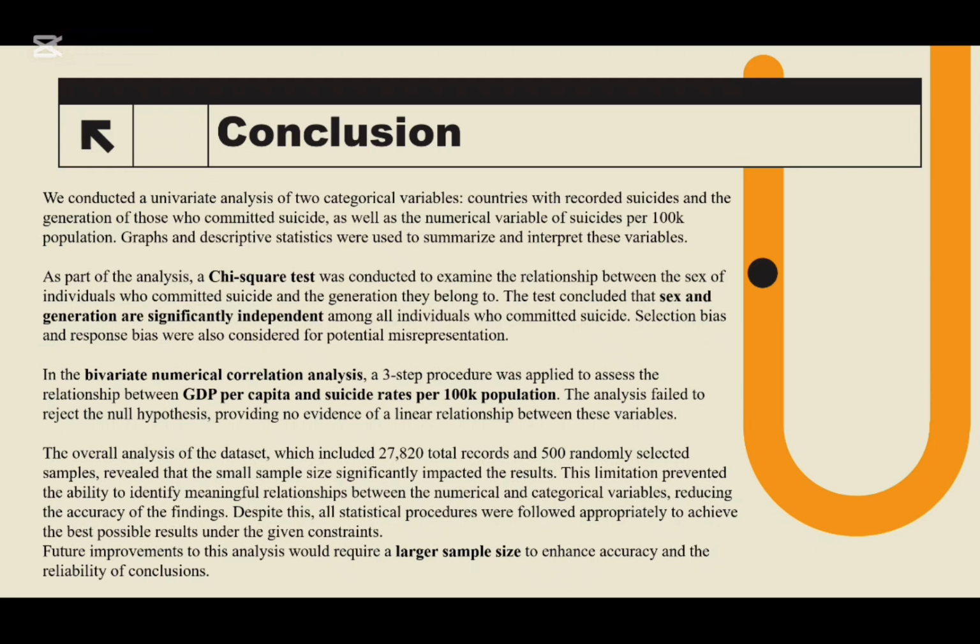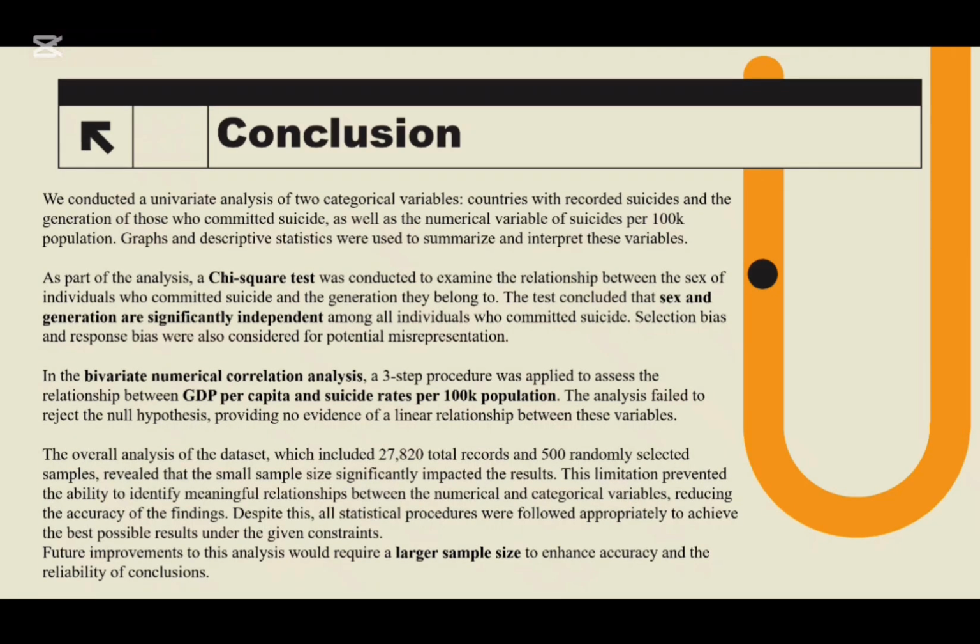To conclude this project, the overall result was conducted with a univariate analysis of two categorical variables, graphs, and descriptive statistics to summarize and interpret these variables. A chi-squared test was conducted and concluded that sex and generation are independent among all individuals who committed suicide.